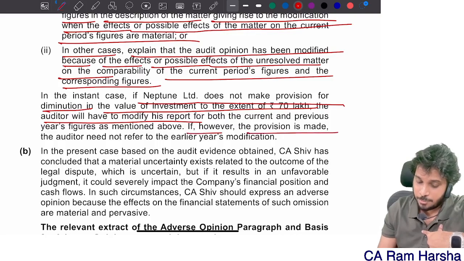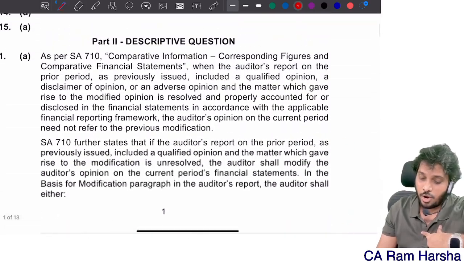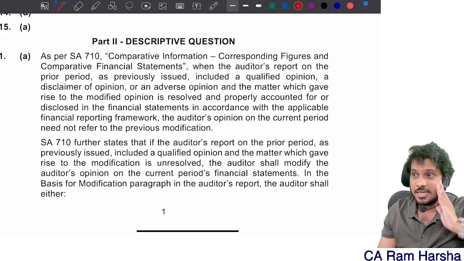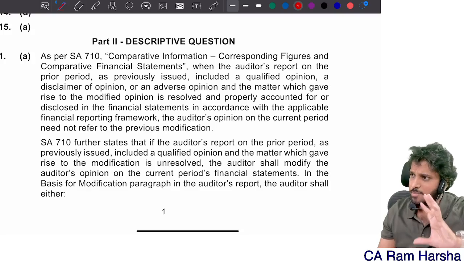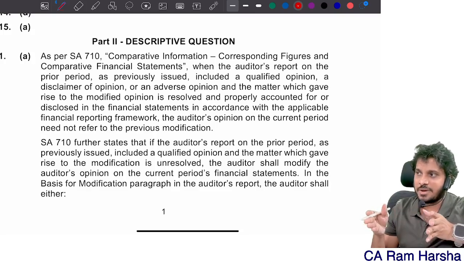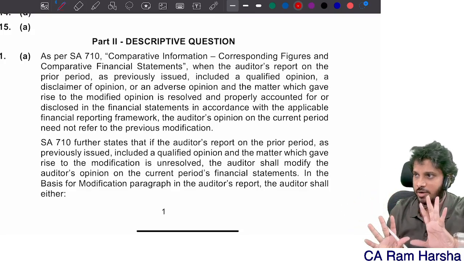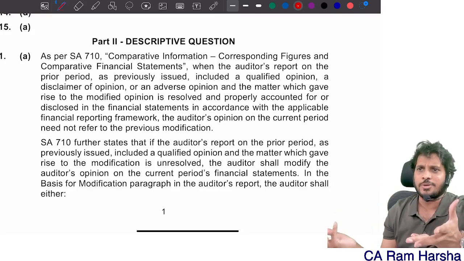If however the provision is made, the auditor need not refer to the earlier modification, but in the other matter paragraph you may have to refer. Here the conclusion they have taken does not consider the predecessor auditor point. They considered the same auditor. They have taken the assumption that the same auditor has audited. When you are the same auditor, in the basis for qualified opinion section, you refer both to current period and prior period and explain the reasons for modification. Suppose you are the same auditor and this year the company made adequate provision, you don't need to report.